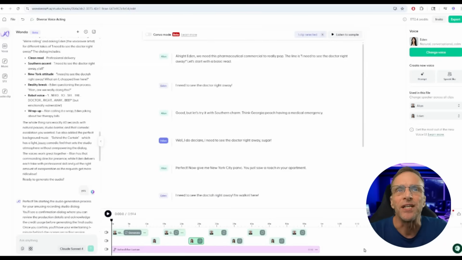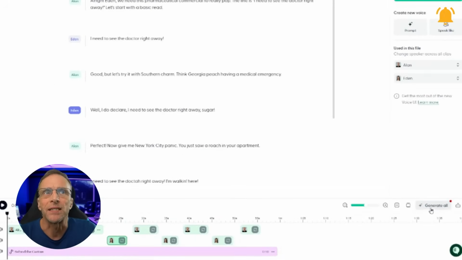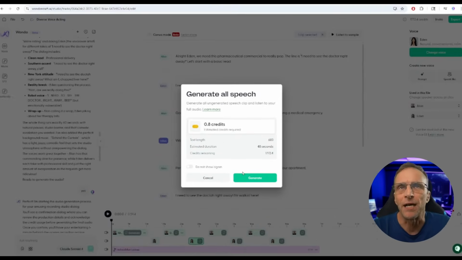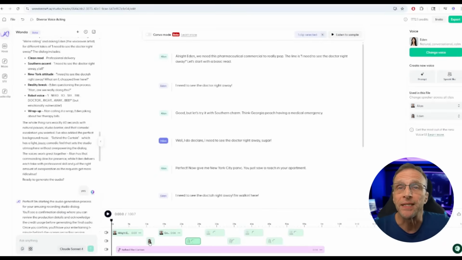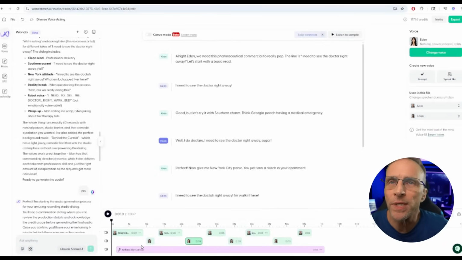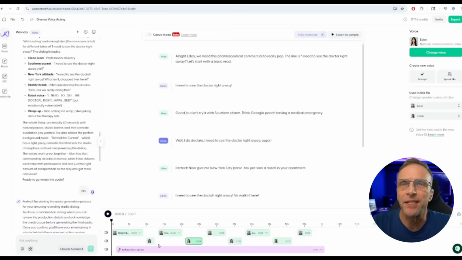I could do each section individually, but what I'm going to do here is click on Generate All. It's going to tell me it's going to cost 0.8 credits, and click Generate. You can see the generations being done across the timeline. It's done rendering all the voices, and what it's done here is it's basically created separate audio files for each of these things based on the script.